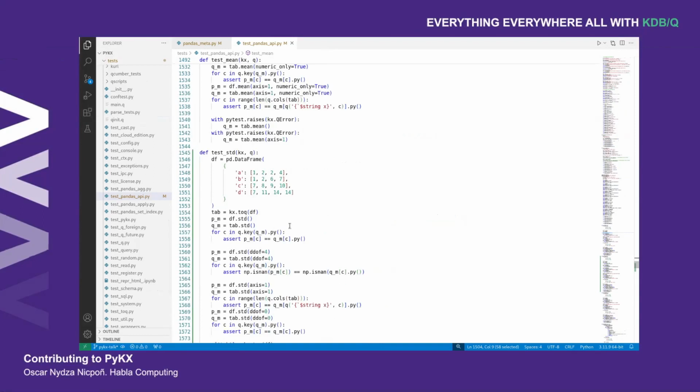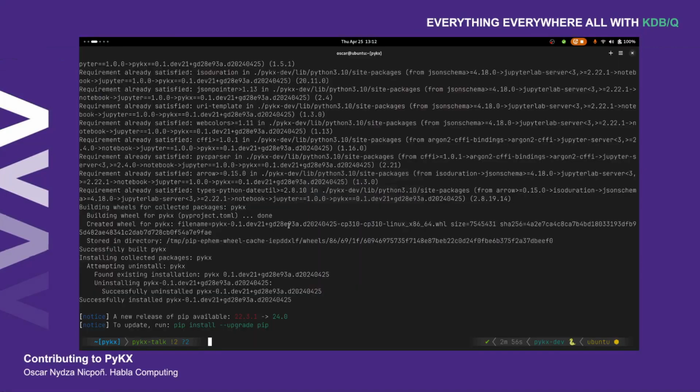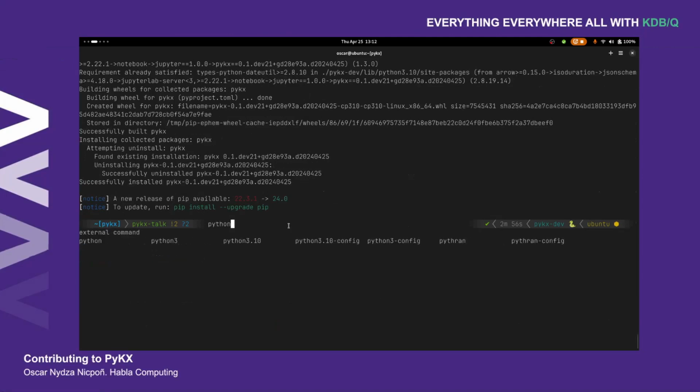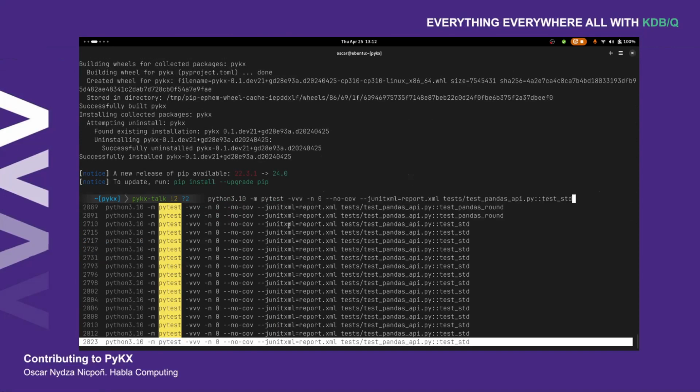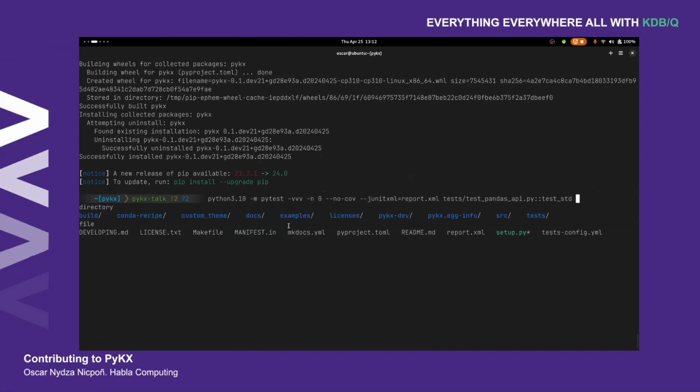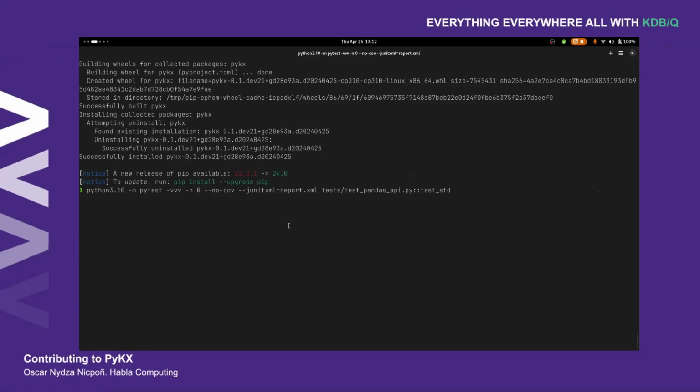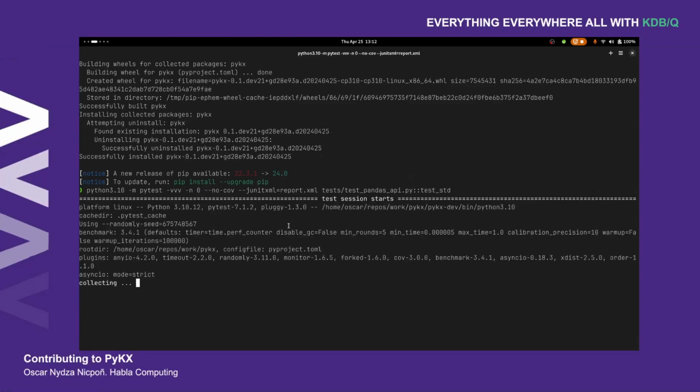I'm going to be running them, and we'll see if we have any issues. If I run, I think it was Python 3.10 in my case, PyTest, and then this, that's our function. If I run this, we'll see the result in a second. This takes a couple of seconds.